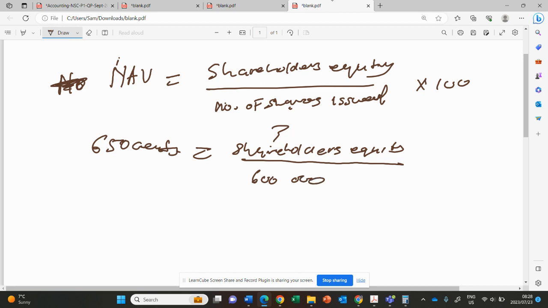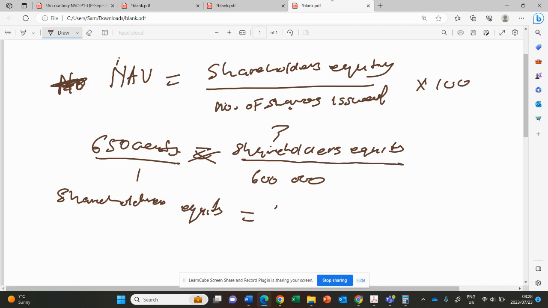You see? Then now, mathematically, we are looking for what? For this one. So now, mathematically, we'll just cross multiply because you are having an equal sign. So now we'll cross multiply, meaning in other words that will be shareholders equity.